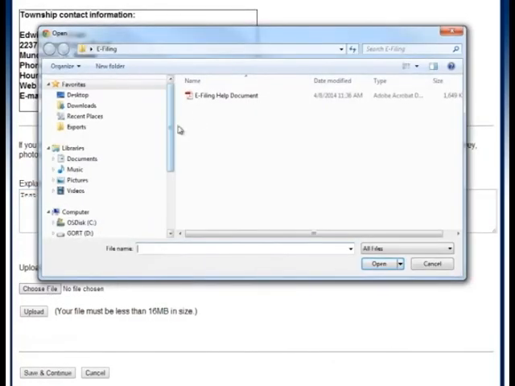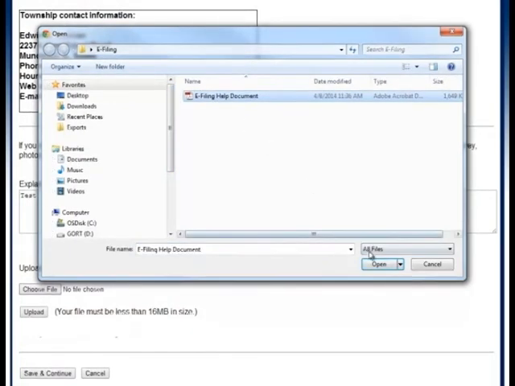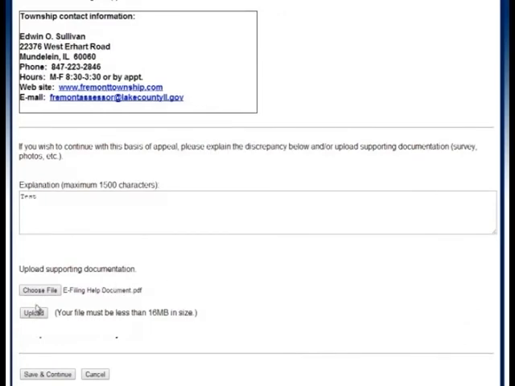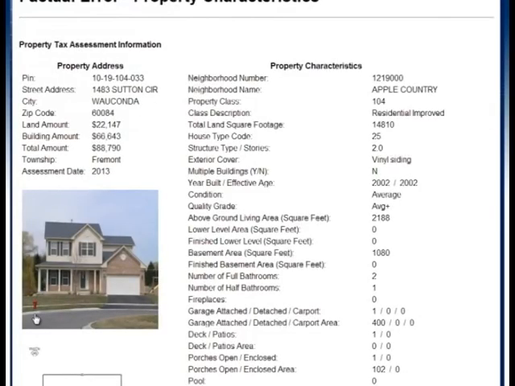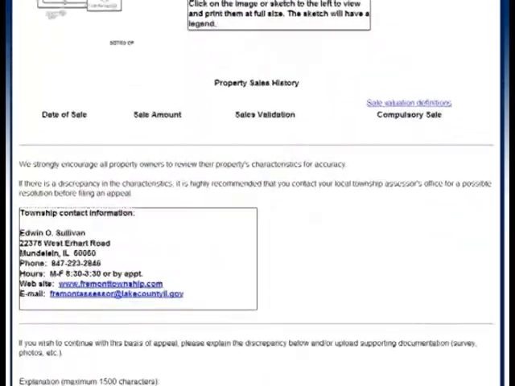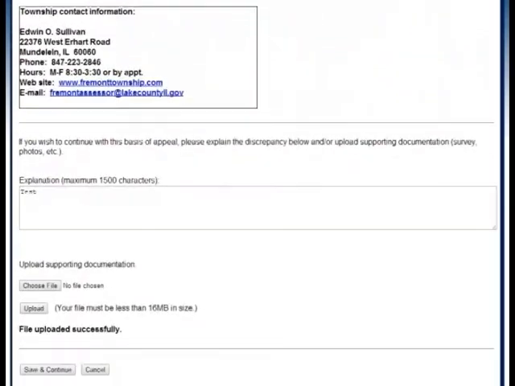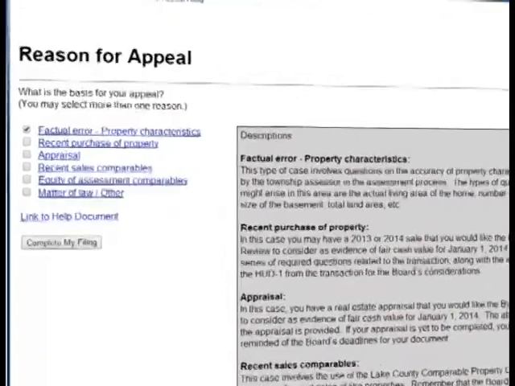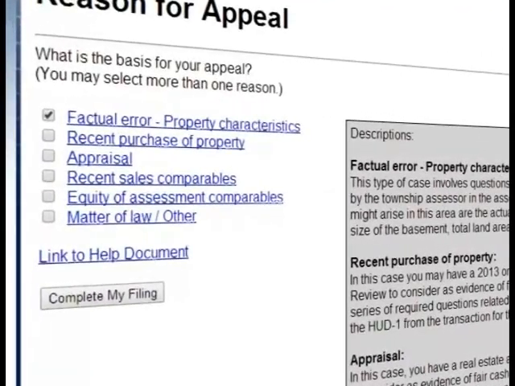You can browse to upload your file. It can be any document extension of PDF, Microsoft Word, Excel, any type of files are accepted, and then upload it into the system. Anytime you enter data, you always want to make sure to save and continue. If you click cancel, the information will not be saved. Once you complete one section, you will see that now the checkbox is marked, and this will be submitted as one of the reasons for your appeal. If at any time you decide not to use one of those reasons, you may simply uncheck the box and it will not be submitted.